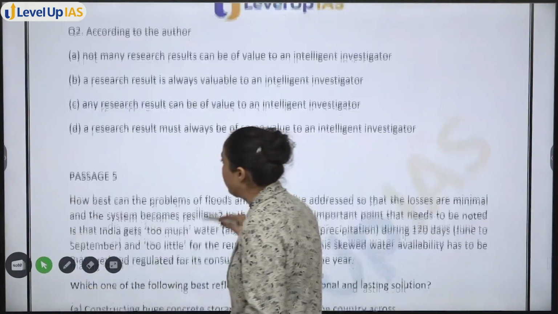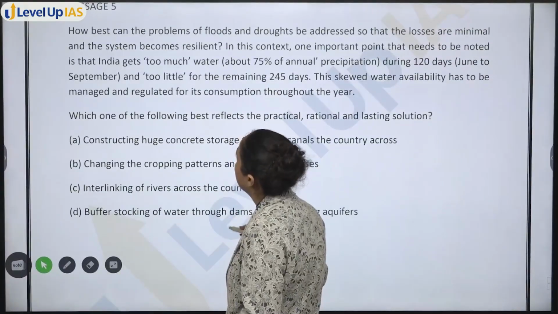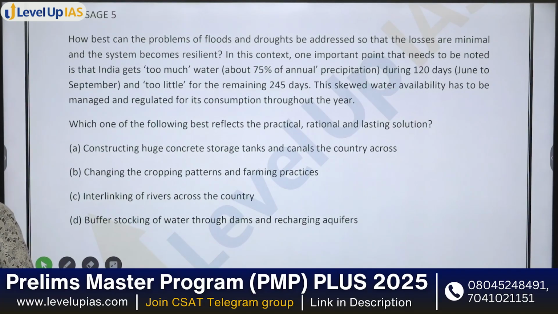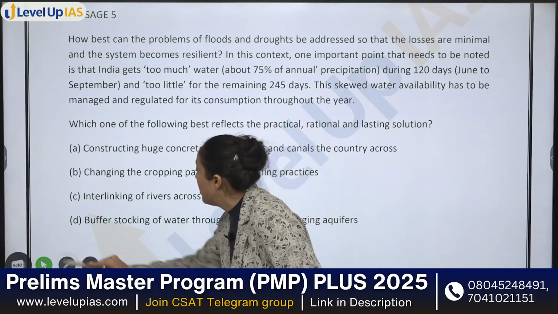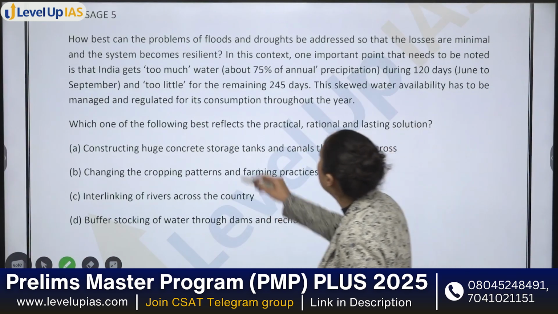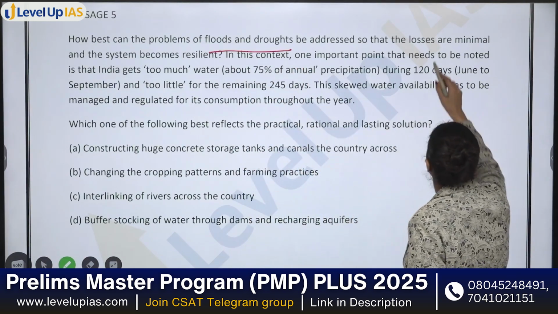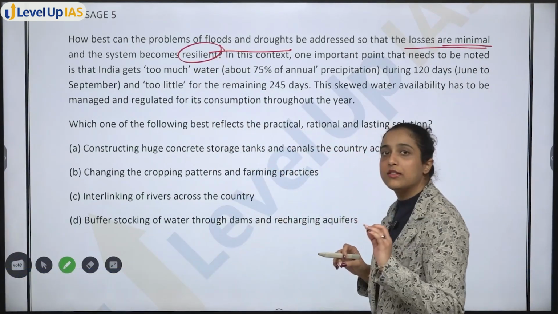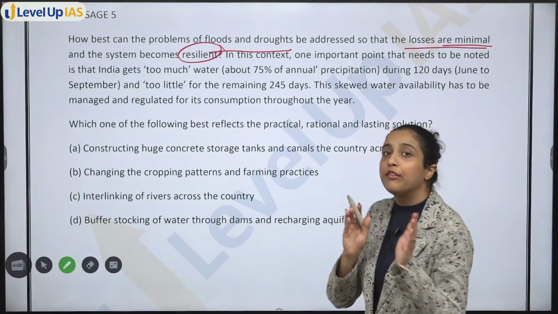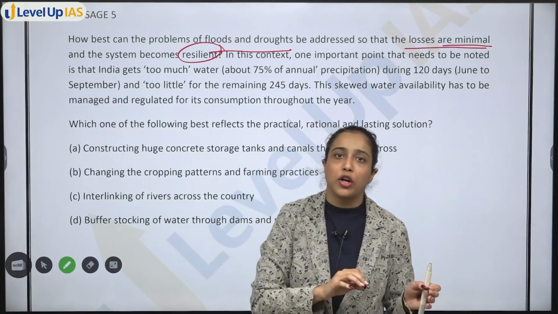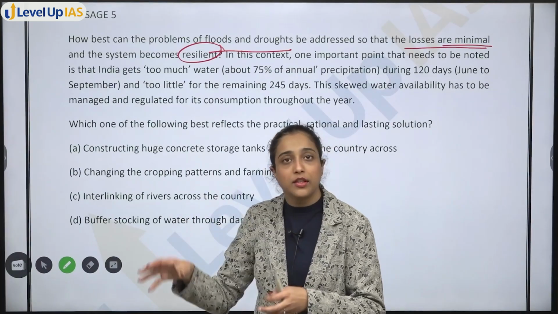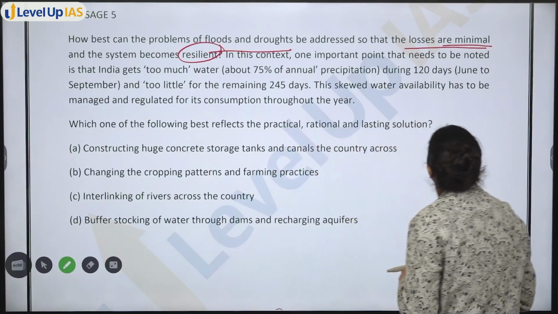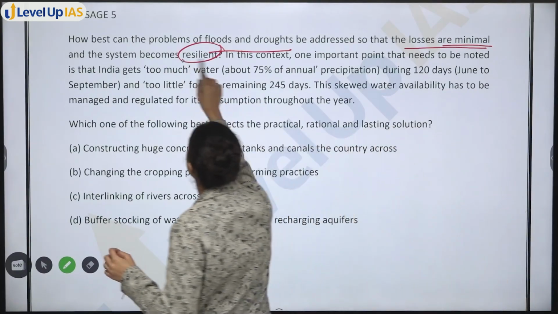Next is passage 5. How best can the problem of floods and droughts be addressed so that losses are minimal and the system becomes resilient? So what problem are we discussing? Problems of floods and droughts. Floods mean extreme water, drought means scarcity of water. So we are discussing the problem of imbalance of water, so that losses are minimal and the system becomes resilient.